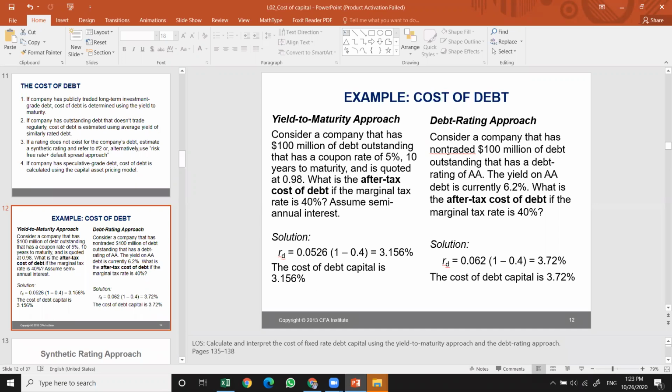Consider a company that has non-traded debt of 100 million outstanding, with a debt rating of AA. The yield on AA debt is currently 6.2%. What is the after-tax cost of debt? We just apply the tax effect as well: 0.062 times 1 minus 40% tax. That will come to a 3.72% cost of debt.